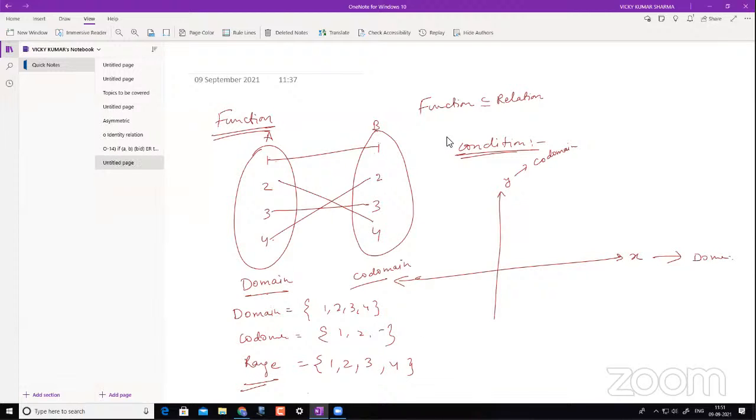Now if I give you a function something like this, and I also tell you what my domain is, the domain is the set of all x values, and the codomain is the set of all y values. And you know that range is nothing but a subset of the codomain, correct? That means my range will be my y values. So if I have to write it down, this is my 0, this is my 1, this is my 2, this is my 3, this is my 4, and this is 1, 2, 3.